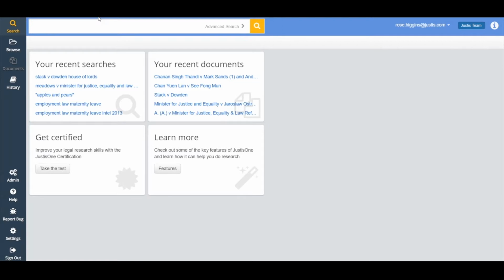So we have so many documents, hundreds and hundreds of thousands of documents on JustisOne. And the reason we built this new platform was we needed something strong enough to be able to utilize that content in a productive way. We didn't want our customers to be spending hours sifting through pages and pages of results. So the technology that has been built on JustisOne is completely new. So if you haven't seen JustisOne before, it's all brand new, so I'm excited to show it to you this morning.